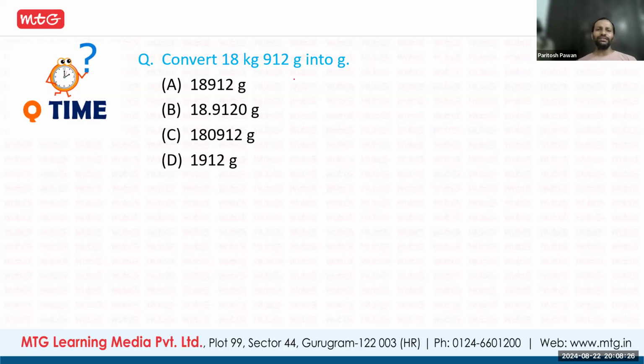So convert 18 kg into grams. Kg into grams, so 1000. So it becomes 18,000 plus 912. So that becomes 18,912. Okay, so that is option A. Clear? So everyone has given the right answer.